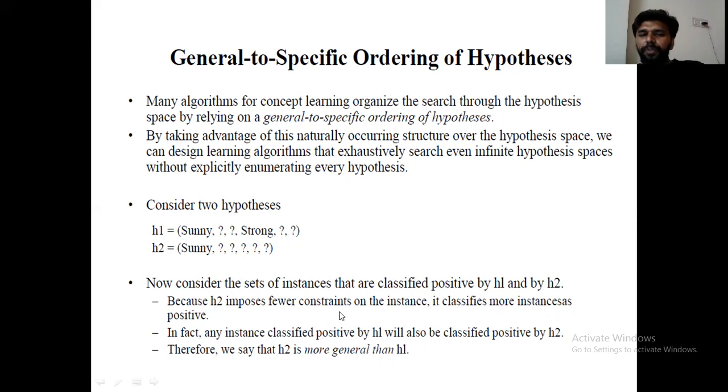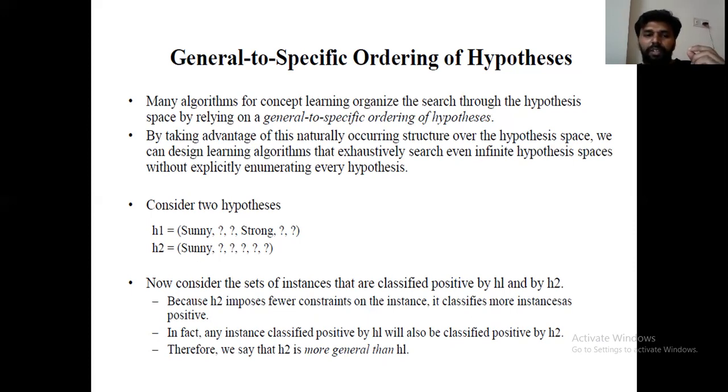H2 imposes fewer constraints on the instances. It classifies more instances as positive. Why does H2 classify more instances as positive? It contains a more general representation. Why? Because only one attribute has a specific value, the rest of the attributes are generalized values. The rest of the attributes allow any kind of values.